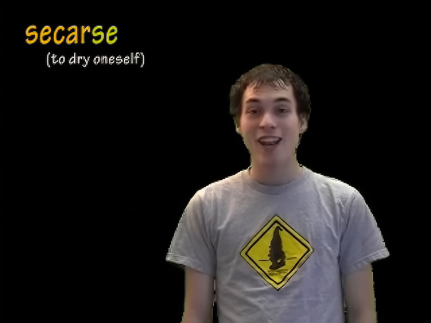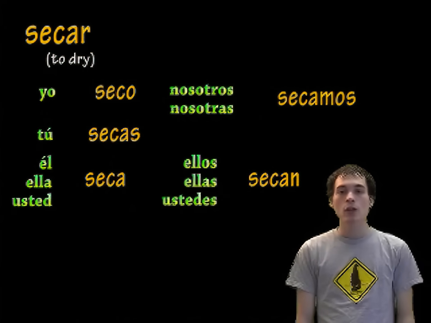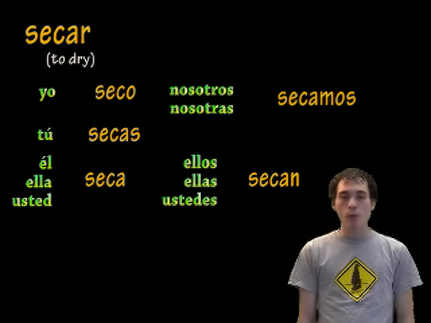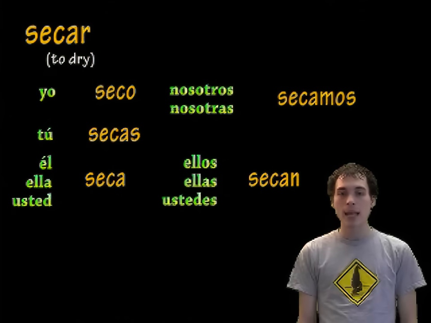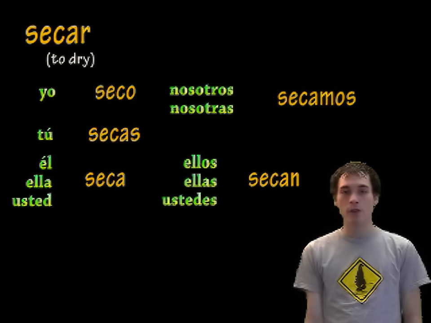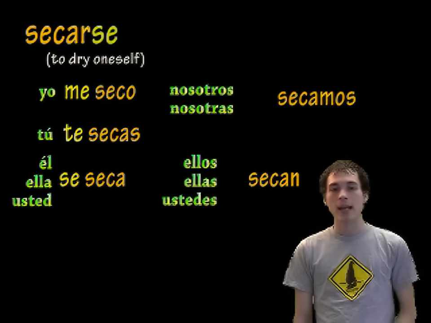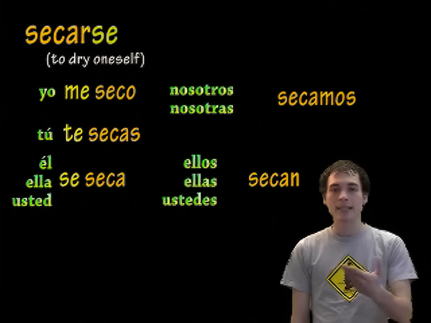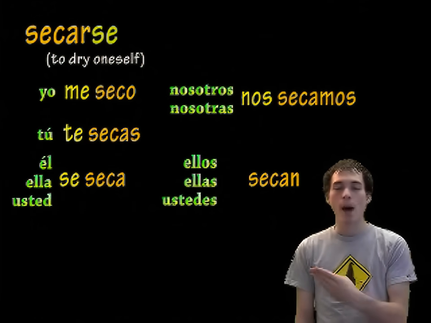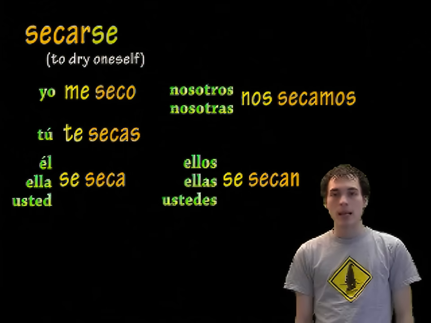Let's change secarse, okay, which means to dry oneself. Now remember, take off the se first, and we have secar, okay? And we can change that. We have yo seco, I dry, tú secas, él seca, ella seca, usted seca, nosotros secamos, ellos secan, ellas secan, ustedes secan. Okay? Now if we add the reflexive pronouns in front, yo me seco, tú te secas, él se seca, ella se seca, usted se seca, nosotros nos secamos, ellos se secan, ellas se secan, ustedes se secan.